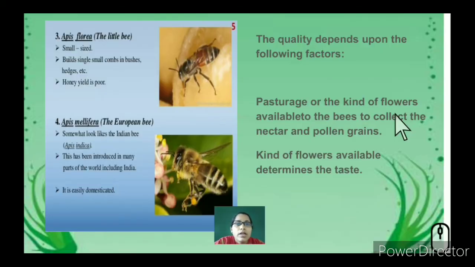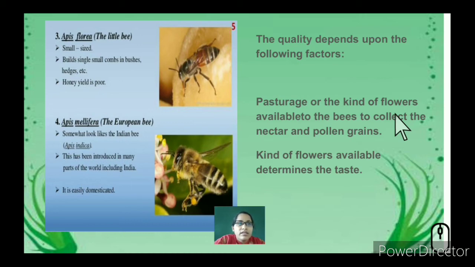Let's see the third one, Apis florea, the little bee. As the name suggests, it is very small in size and builds single small combs in bushes, hedges, etc. The honey yield is very poor, so this cannot be taken for domestication purposes. Then Apis mellifera, the European bee. It looks almost like the Indian bee. It has been introduced in many parts of the world including India, and it can be easily domesticated.